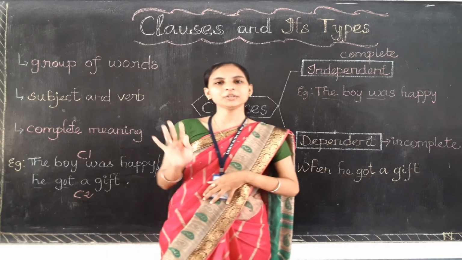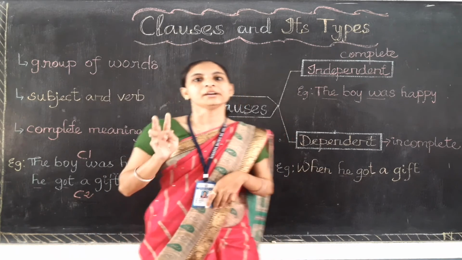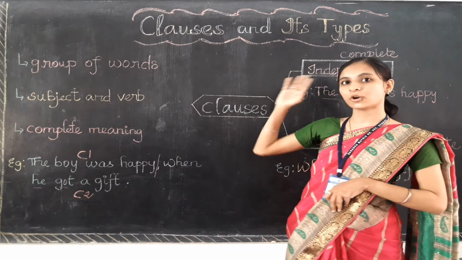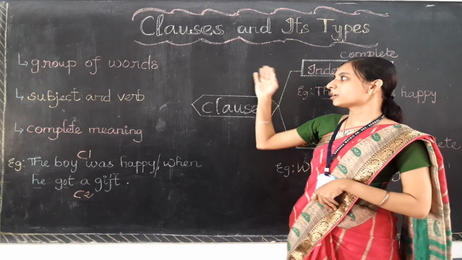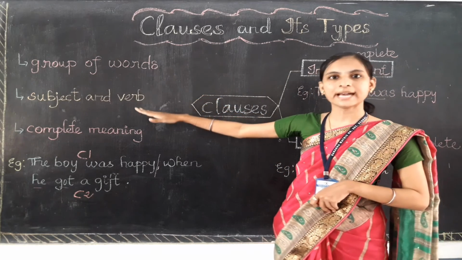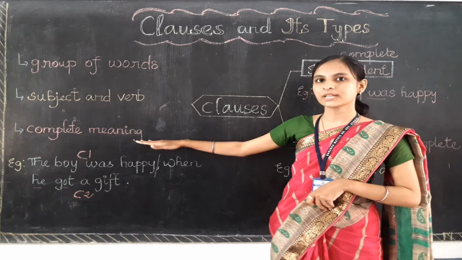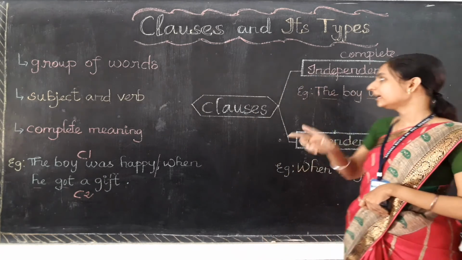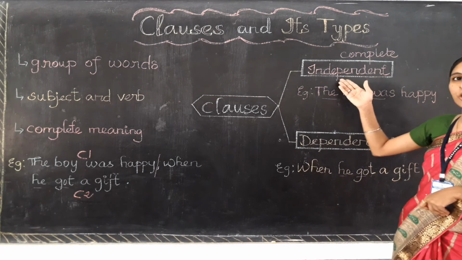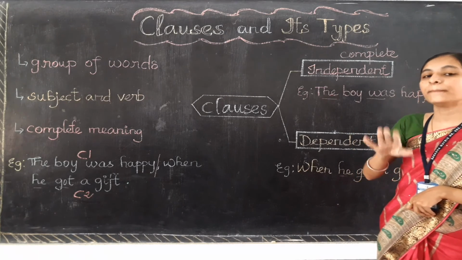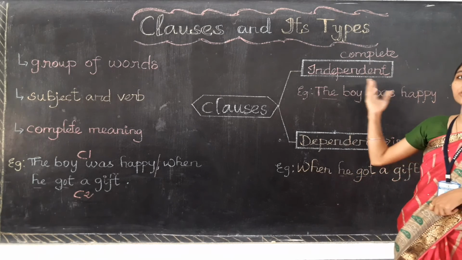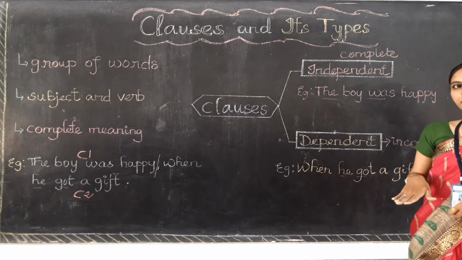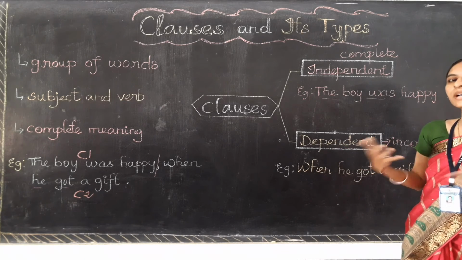So children, keep in your mind only the two things, what are clauses. Okay, let me give you the short recap about the clause and also about the types. Clauses are groups of words. They have a subject and verb. There are two types, that is independent and dependent. What is independent? An independent clause also has a subject and verb, but it expresses a complete meaning. It gives a complete meaning. What about the dependent clause? It also has a subject and verb, but it doesn't give us a complete meaning.